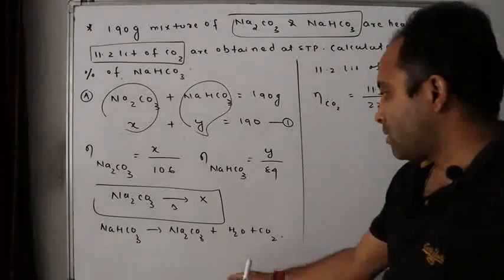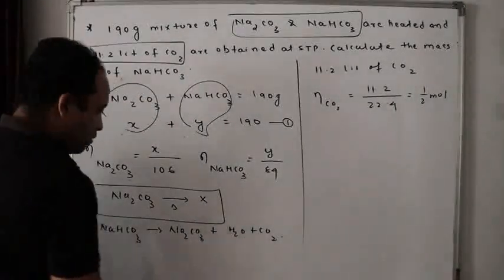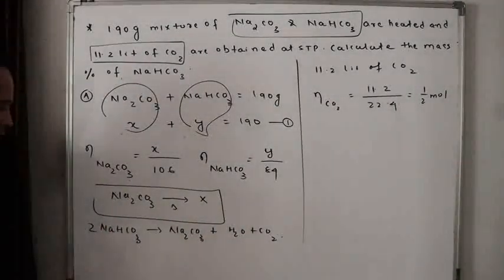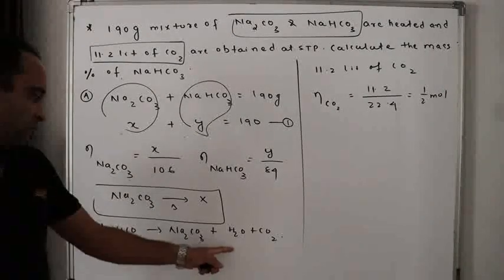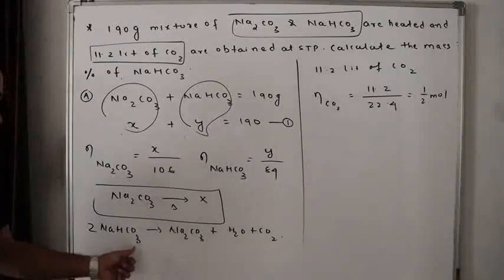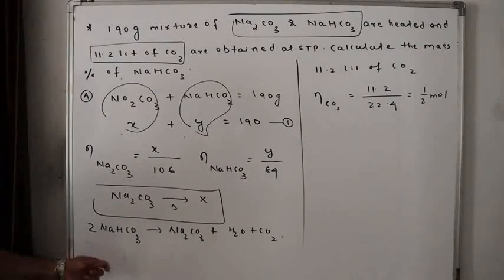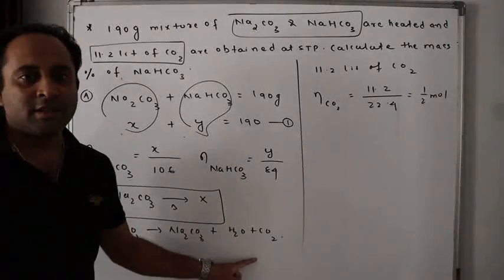Now let me go for this. NaHCO3, Na2CO3, H2O, CO2. Is this equation balanced? No. Now is it balanced? 2 Na, 2 Na, 2 H, 2 H, 2 carbons, 2 carbons, and 6 oxygens on both sides. Is it balanced now?